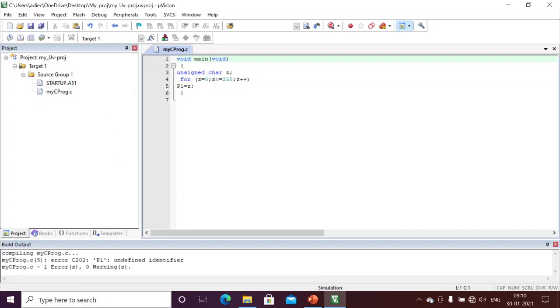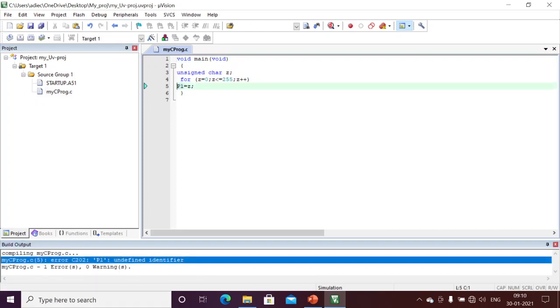I executed it, and I got port 1 undefined. I have not defined this port 1 anywhere, so I need to use one of the registers, one of the hash includes, one of the libraries here. Otherwise we will get a compilation error. Here we already have reg51.h. They have already created a header file for the embedded C use case, that is why I have included it here.